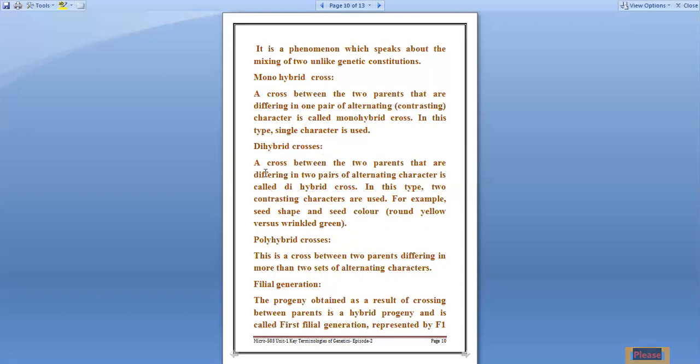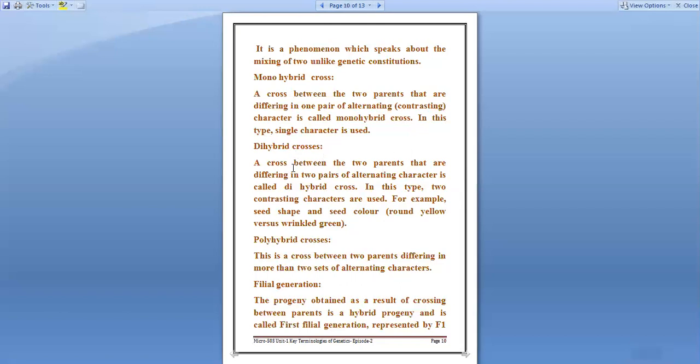a dihybrid cross. So a dihybrid cross is a cross between two parents that are differing in two pairs of alternating characters. See, many times students make mistakes. They write cross between one parent, instead of two. How one parent? No, two different parents that are differing in one pair of alternating characters, right? We are taking two parents, then we are taking one single character, so it will be a monohybrid cross. If you are taking two pairs of alternating characters, right, then it will be a dihybrid cross.